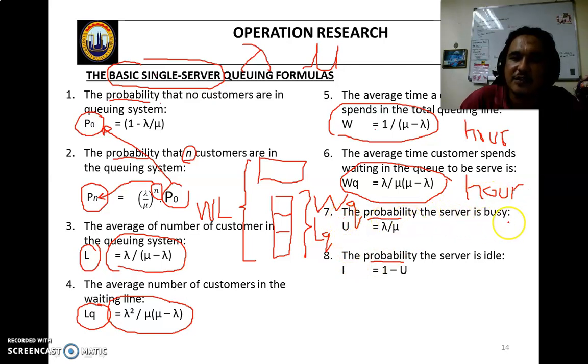Alright, the probability the server is busy, that is U. What is U? U is the utilization. Server is busy equals lambda over mu. The probability the server is idle is 1 minus lambda over mu, or I equals P0. Same as criteria number 1, so I equals P0. That's why I said you must remember the 7 formulas.